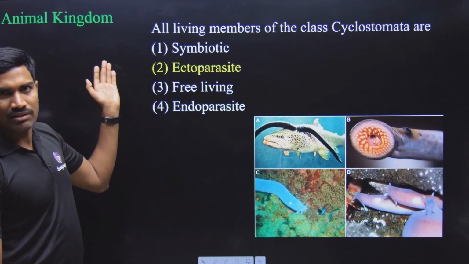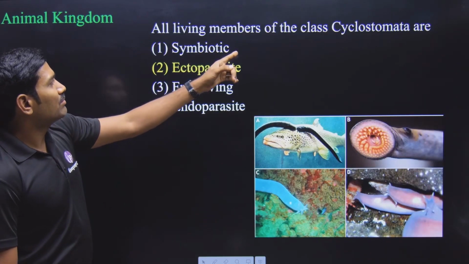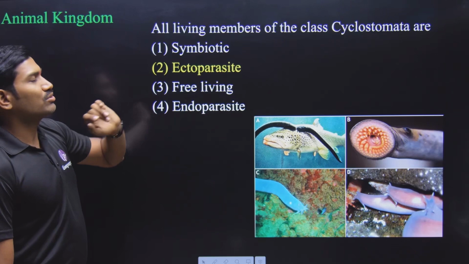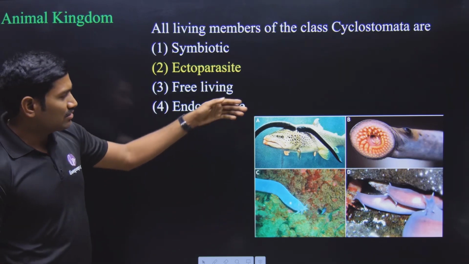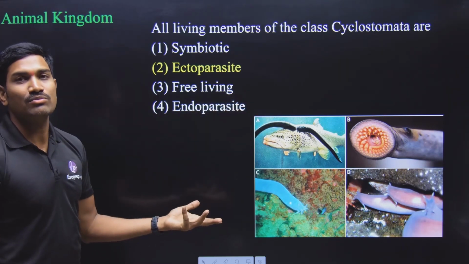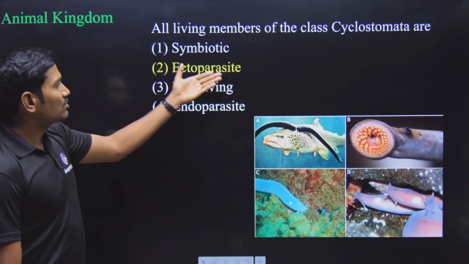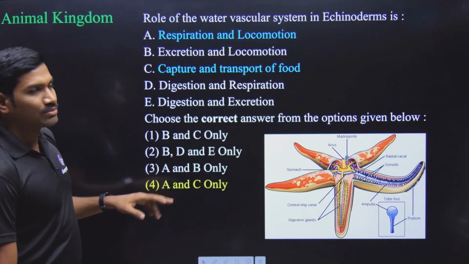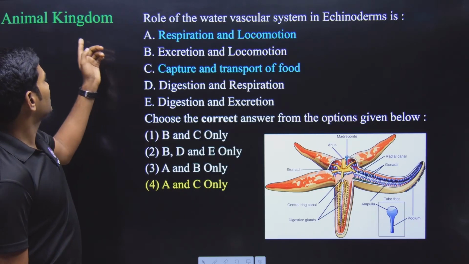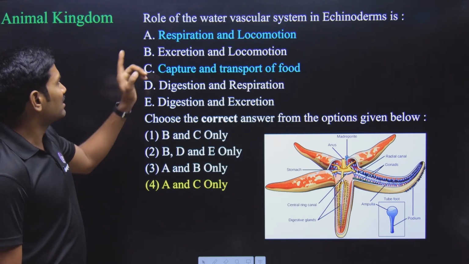Next one, again from the animal kingdom. All living members of the class Cyclostomata are... What are these? These are ectoparasites, mostly on fishes. Yes or no? So they are ectoparasites. The answer is option 2.